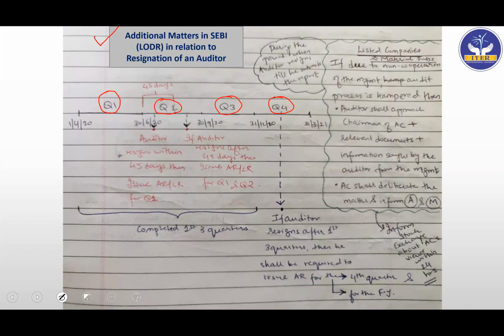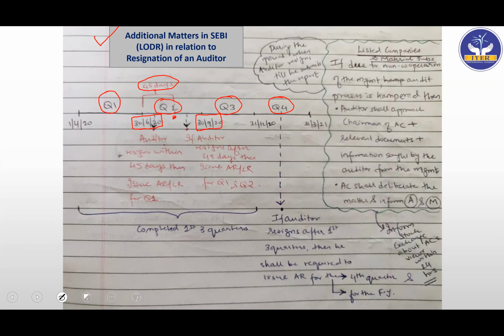Now what they are saying is, after quarter 1, if within 45 days the auditor resigns. Let's say this is June 30th, 2020, and here you have September 30th, 2020. This is our second quarter period, and after the first quarter ends, that is 30th June 2020, within 45 days the auditor resigns. So the 45th day is ending somewhere here, which I have marked as a small circle.